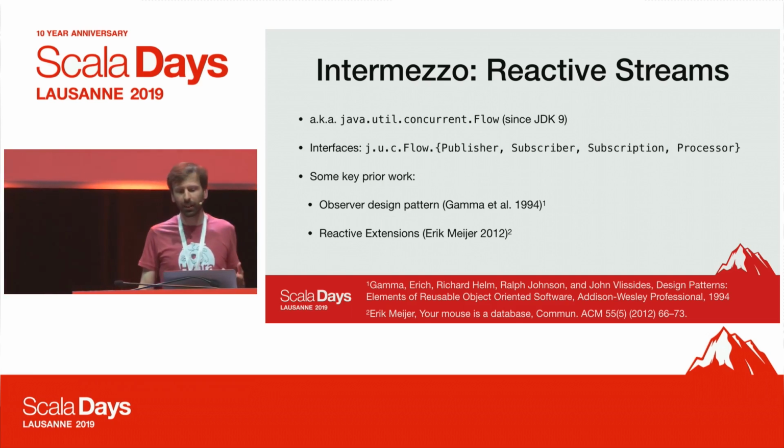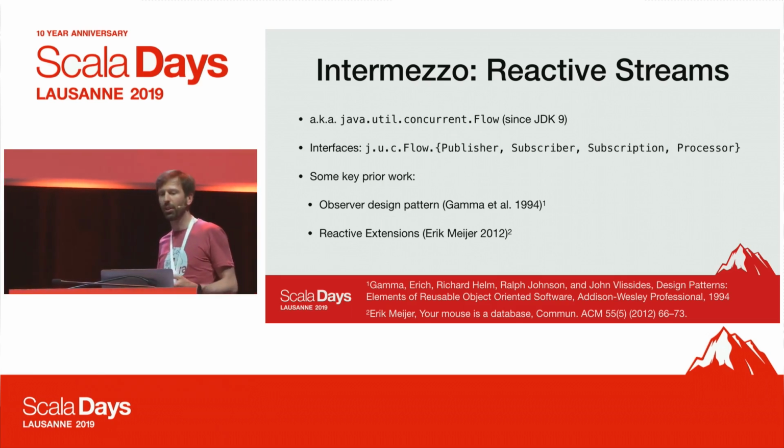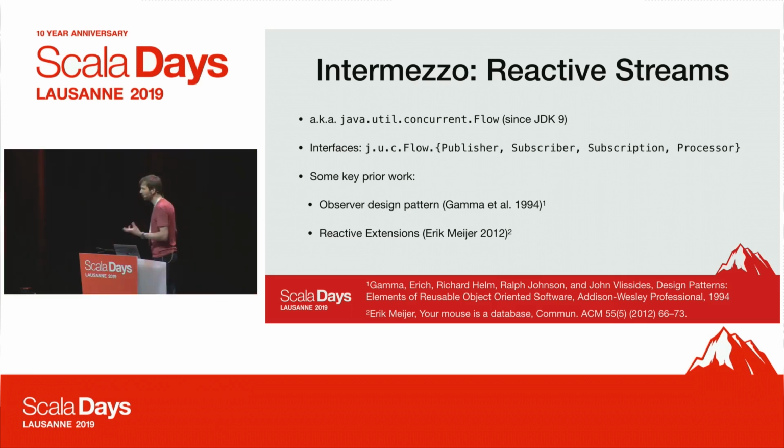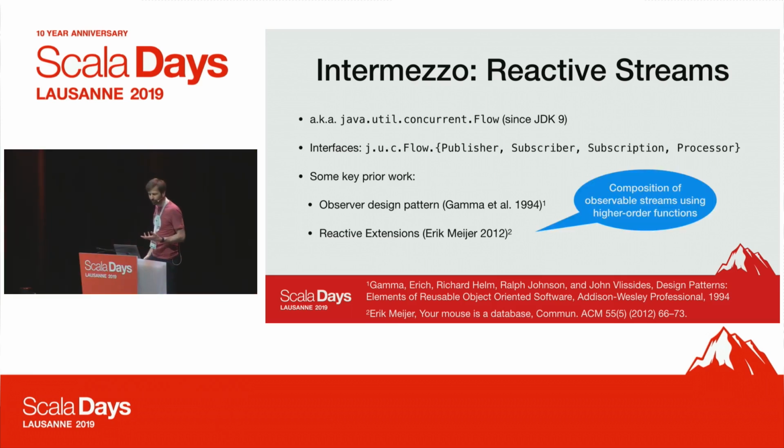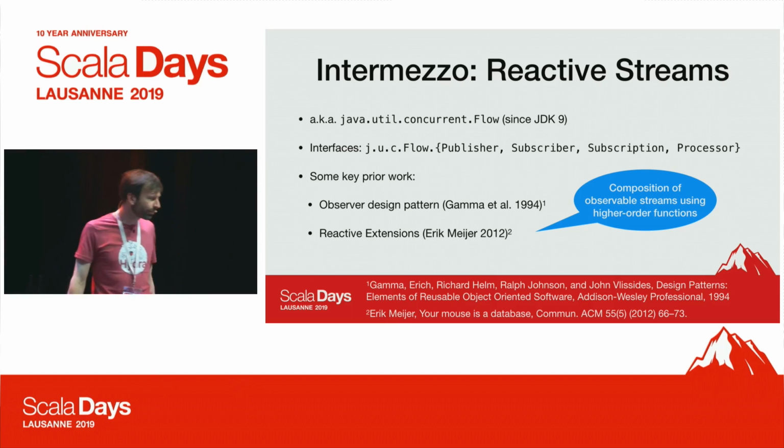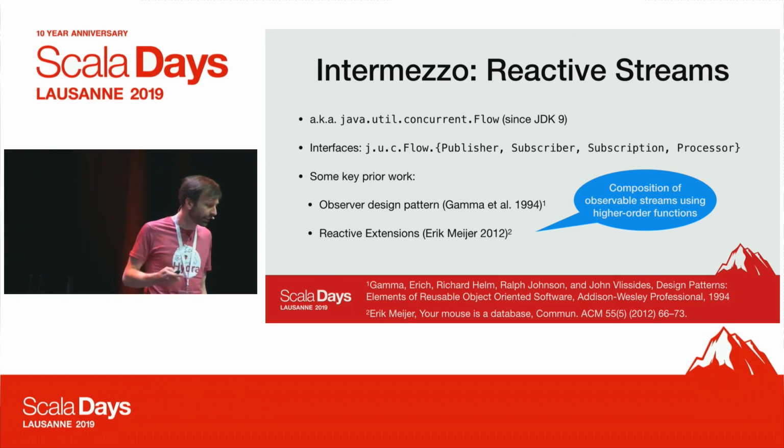Like, what does it mean in relation to other types that we know, like iterables, for example, right? And where he basically said, well, let's use functional programming concepts to provide ways to compose observables. So observable and publisher, I'm going to use those interchangeably quite often here, so bear with me. But so how to compose observables using higher order functions, right?